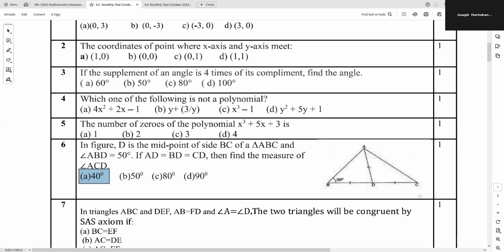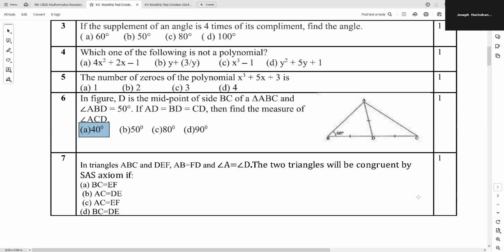So 2X plus 100 is 180, so 2X is equal to 80 degrees. Therefore, X is equal to 40 degrees, half of it. So A option is the correct answer.